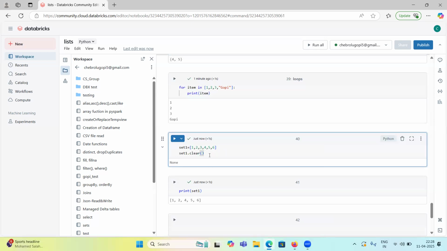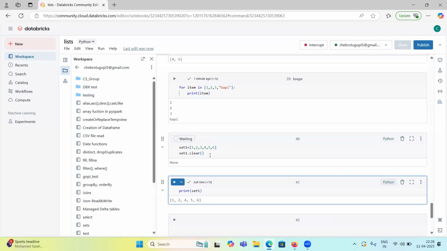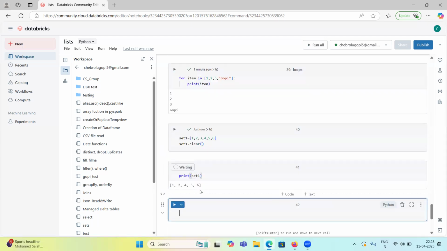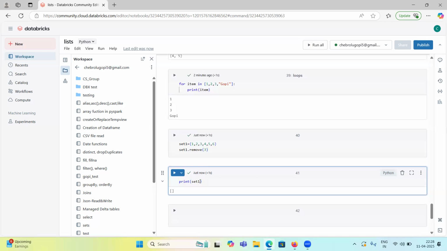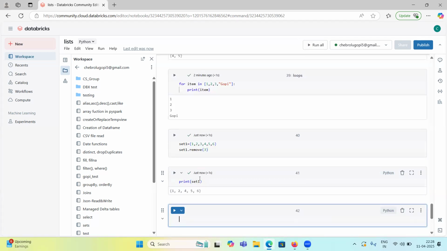If I clear and then print set 1, it should print an empty set. Sorry, let me redo it: set 1 dot remove 3, then print set 1. It removed 3 and printed 1, 2, 4, 5, 6 only.